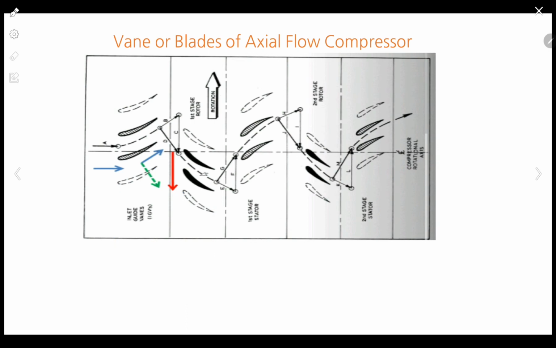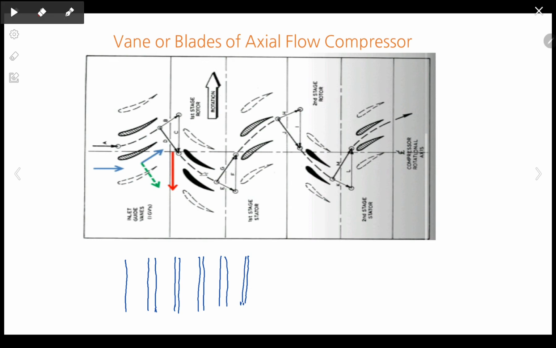Instead of that, I will simply note down that this is a series of first guide blade, after that this is a moving blade. Then after we have a fixed blade, then after we have a moving blade. So these are the rows of fixed and moving blades alternately arranged.